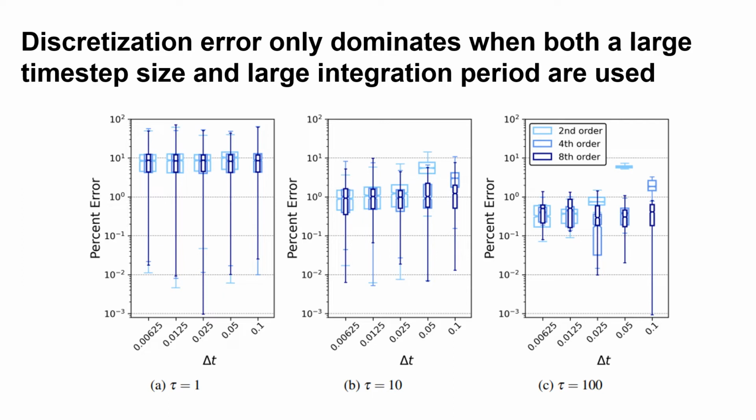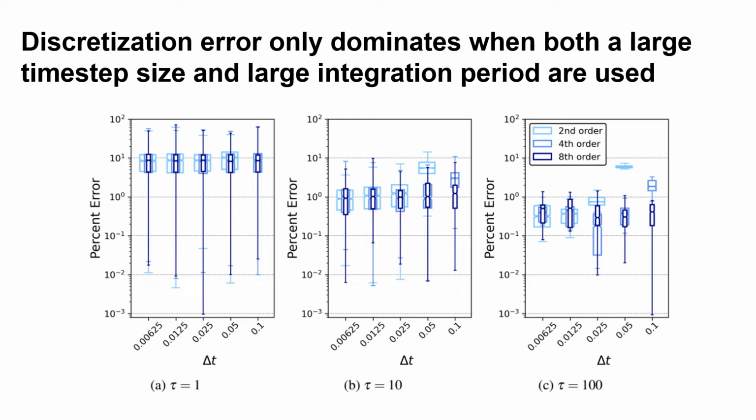Starting with the leftmost plot, we see that when the time averaging period is small, it really doesn't matter what time step size or solver method we use, as the standard error always dominates the discretization error. Moving to the middle plot with the medium time averaging period, this begins to change. At the largest two time steps, we see both higher order methods outperforming the second order method, and there's even some competition between the fourth and eighth order methods at the largest time step.